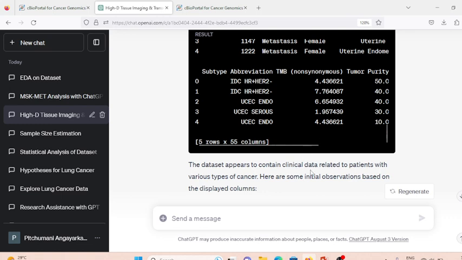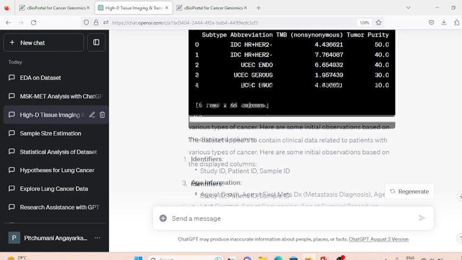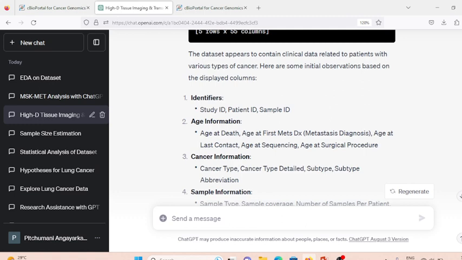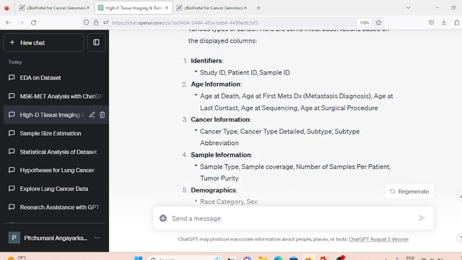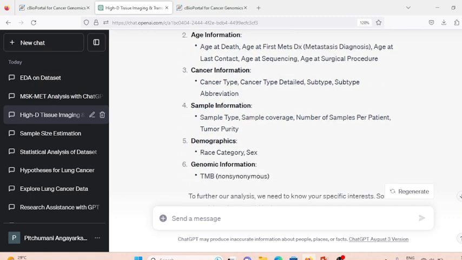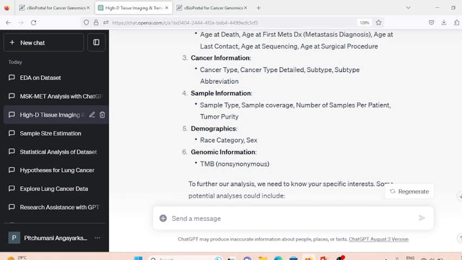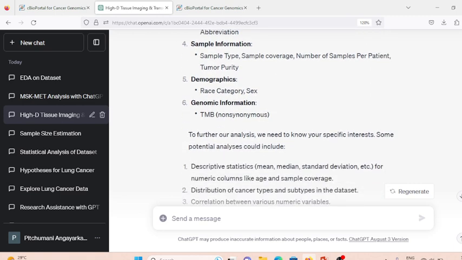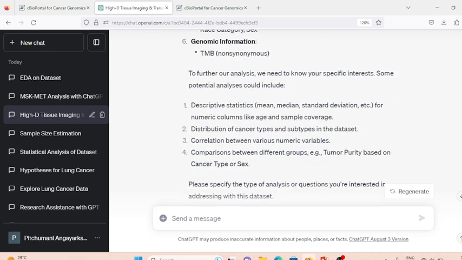It shows that the data set is clinical data related to patients with various types of cancer, and it has drawn inferences about some of the columns, like the identifiers, which are the study ID, patient ID or sample ID, the age information, and the cancer information, that is the cancer type, its subtype, etc., the sample information, demographic data, and the genomic information.